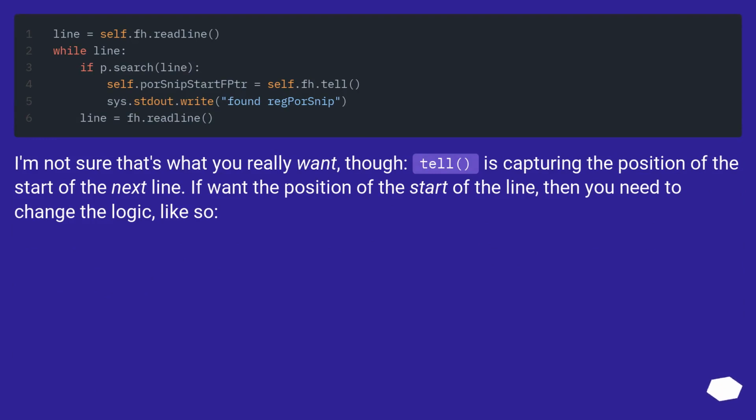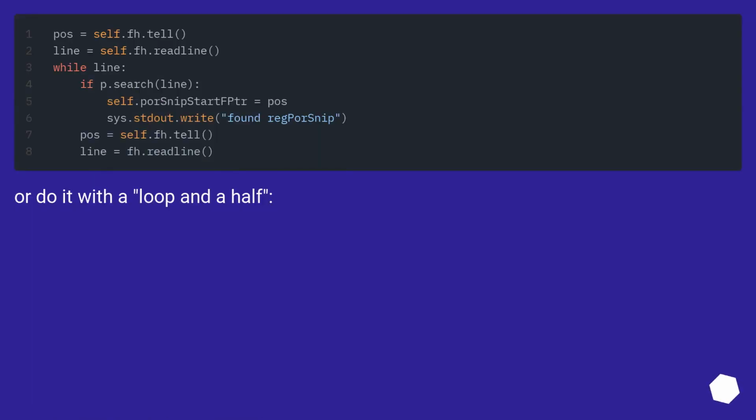I'm not sure that's what you really want, though. Tell is capturing the position of the start of the next line. If you want the position of the start of the line, then you need to change the logic, like so. Or do it with a loop and a half.